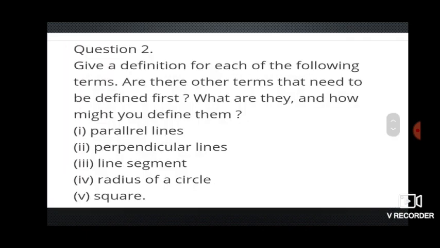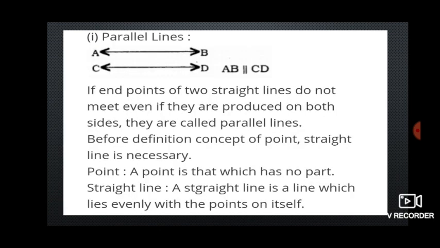Next, children. Question number 2. Give a definition for each of the following terms. Are there other terms that need to be defined first? Here they are asking for the definition of each and every term, and if there is any undefined term in the definition, again they are asking for the definition of that also. First one is parallel lines. A parallel line is nothing but two lines. A line means there will be no endpoints. If the two lines are extended infinitely, there will be no intersecting point between them.